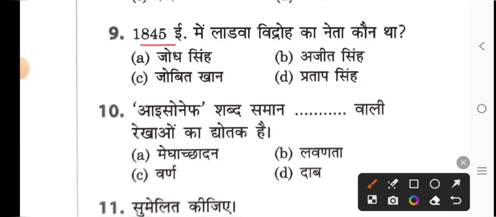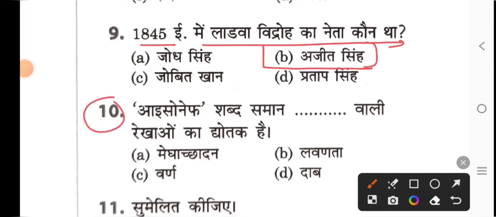Next, who was the leader of the Ladwa rebellion in 1845 AD? Its answer will be option B, Ajit Singh. Next is the word isonep similar. There is a blank space here. What will be filled here? Option A is the Goka of cloudy lines.